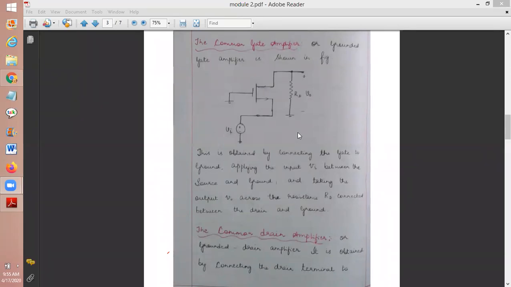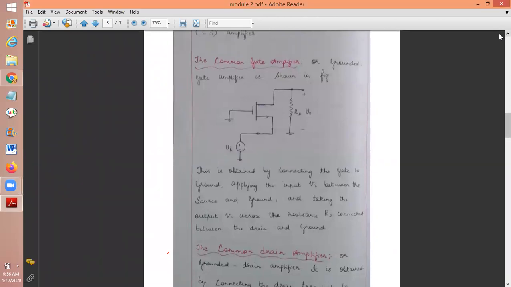Since the gate is grounded, we are applying the input to the source terminal, and we are taking the output between the drain and the ground. So we are taking the output at the drain and applying the input at the source. Very, very, very important, students.